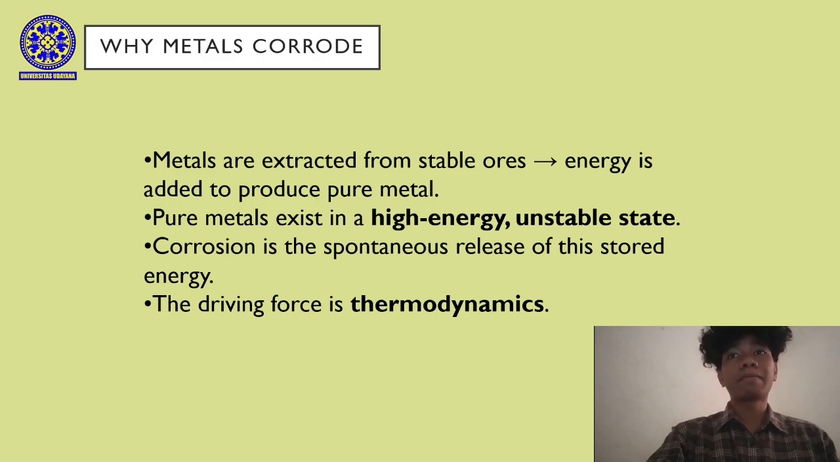Next is why metals corrode. So metals originate from stable ores, and we add energy to extract them into pure metallic form. This means pure metal are actually in a high energy and unstable state. Corrosion occurs because metal naturally try to release this extra energy and return to stability. This driving force comes from thermodynamics.